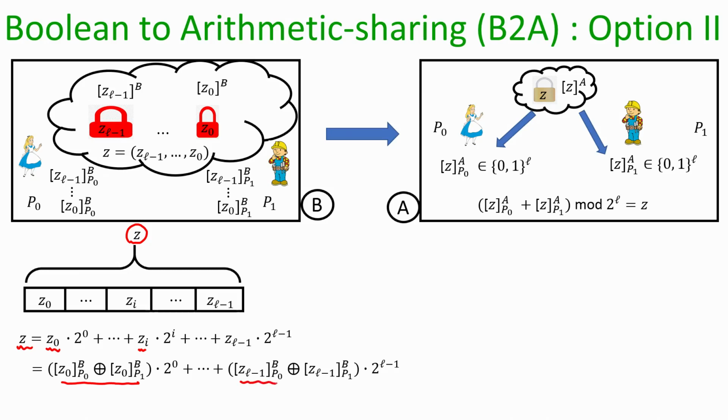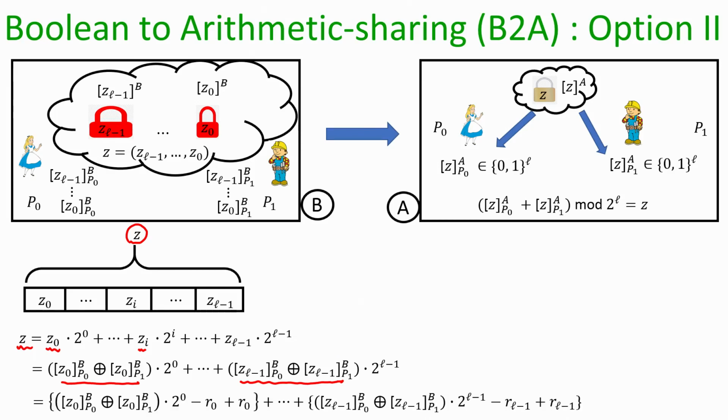And in the same way, z L minus 1 can be expressed as the XOR of the GMW shares of z L minus 1 available with Alice and Bob, and outside you have 2 power L minus 1. Okay. And now, let us look closely into each term here.